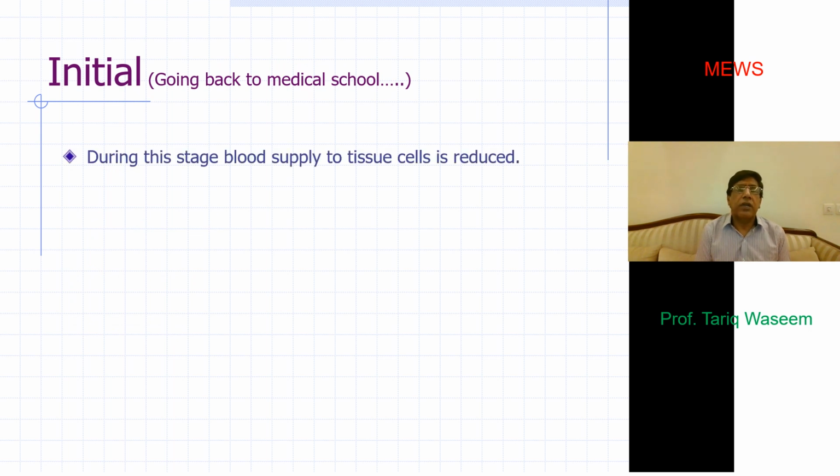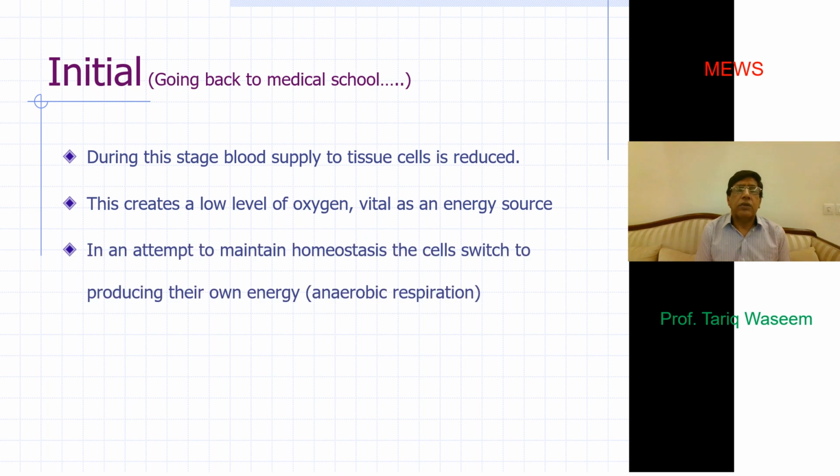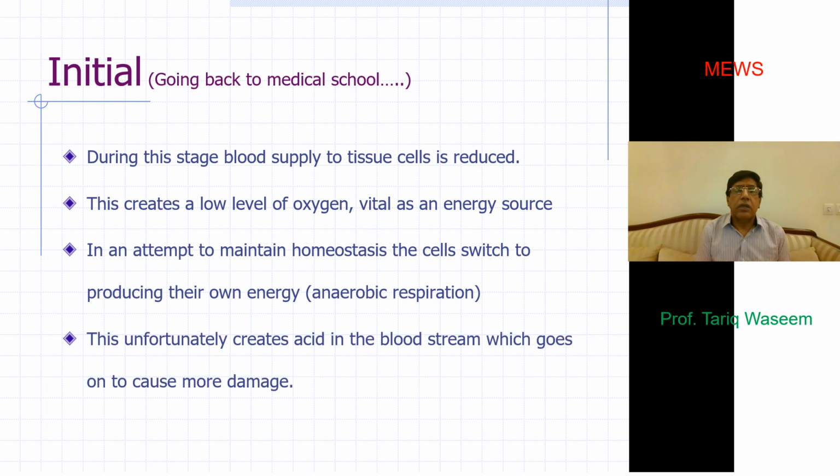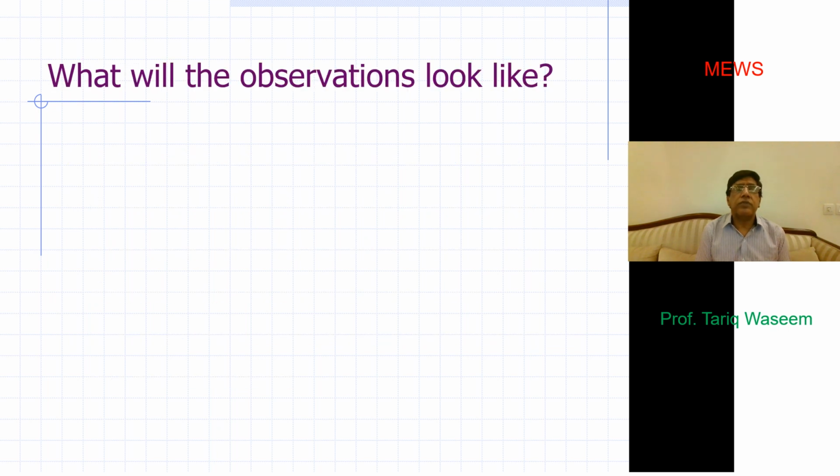During this stage, the blood supply to the tissue is reduced. This reduced blood supply to the tissues results in anaerobic respiration. The tissues work at a low level of oxygen, and oxygen is the main source of energy. So in an attempt to maintain homeostasis, the cells switch to anaerobic respiration, and this results in accumulation of acid, lactic acidosis starts, and this may further be harmful to the tissues.